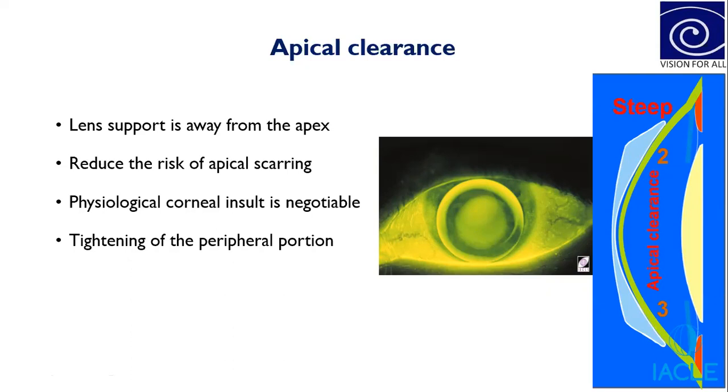So in this apical clearance, the maximum support of the lens will be in the periphery. There will be very little or no movement of the lenses. So because of the little movement of the lenses, the patient will be more comfortable. But due to pooling in the center,